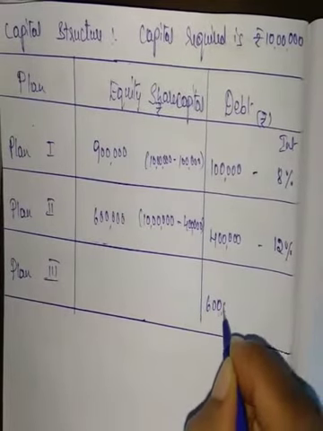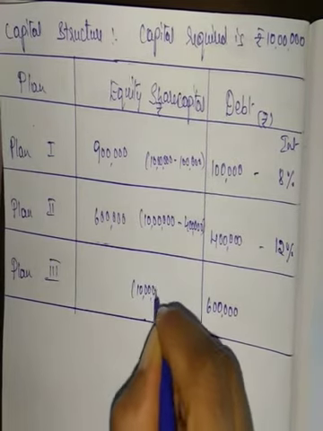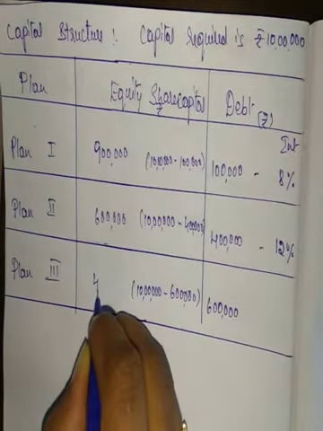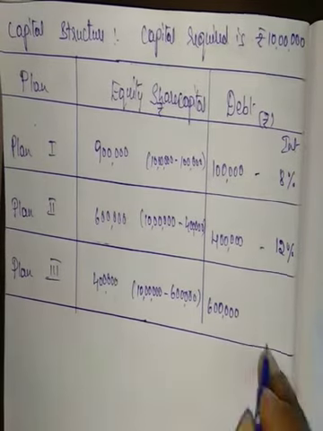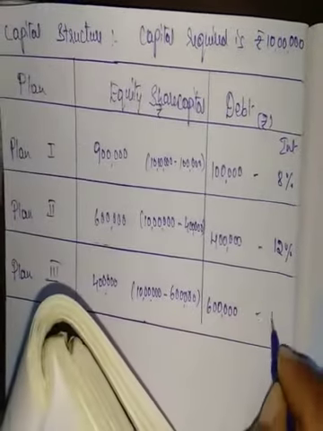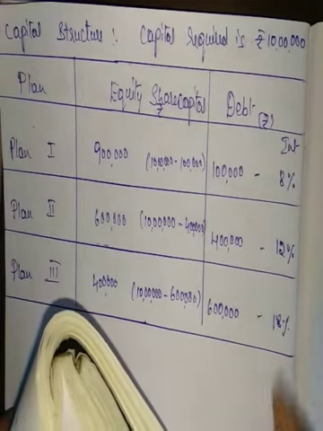Then the third situation, where debt capital is 6 lakh. So equity is 10 lakh minus 6 lakh, it is 4 lakh. And what about the rate of interest? Over rupees 5 lakh, the rate of interest is 18%. So 6 lakh is above 5 lakh, so the rate of interest is 18%.